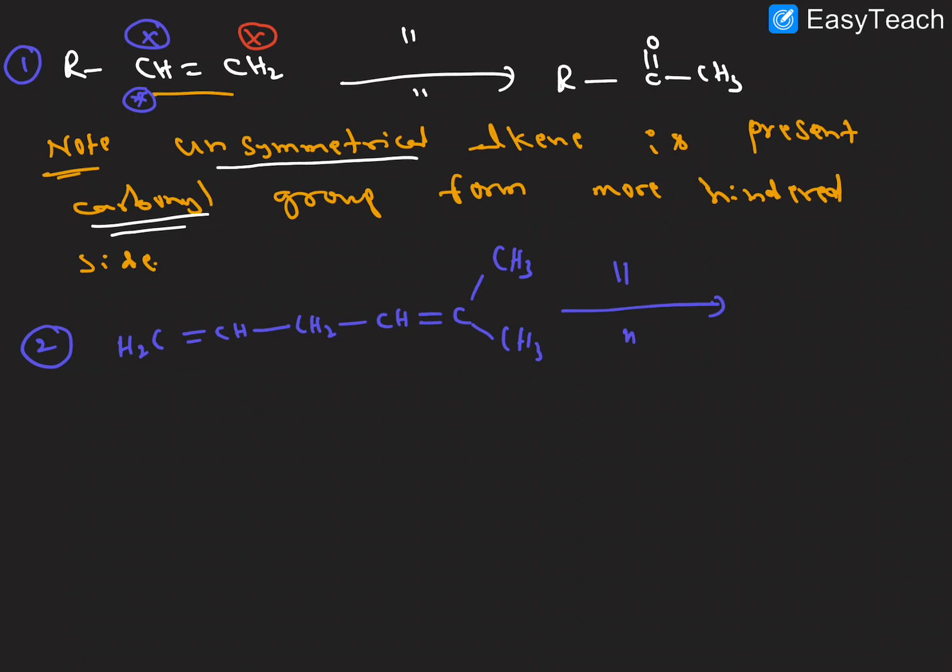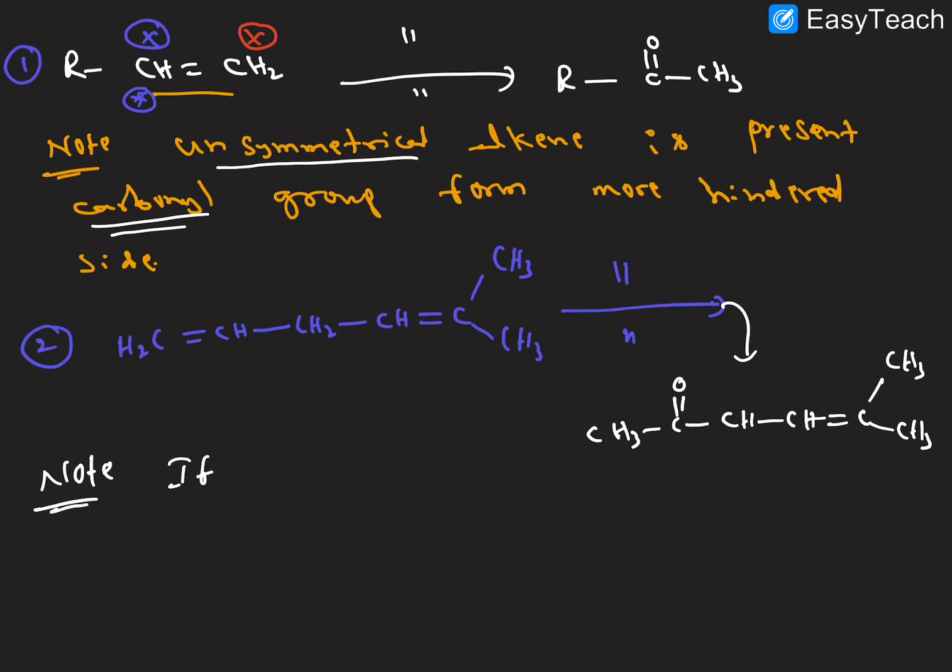Here it is not unsymmetrical; it has more than one double bond, two double bonds. So in this case, how to do this, right? The product I am writing here: CH3 and C=O and CH, and here CH, C=O, and CH3 is forming, right?